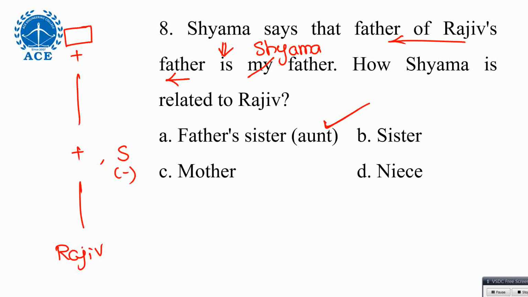Option A. Read the question carefully. When there is a word of, you need to read from back to front. Father of my brother, we can read it as my brother's father. Same inputs. Father of Rajiv's father means Rajiv's father is Shama's father.